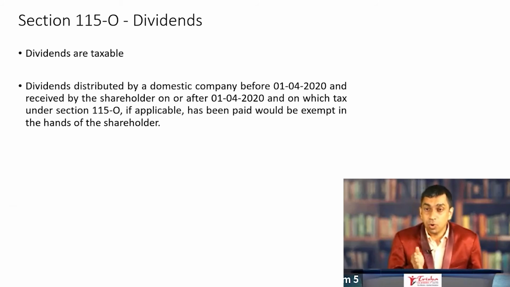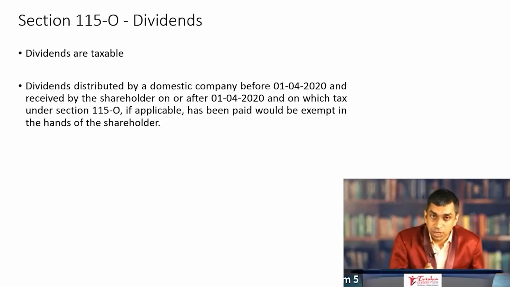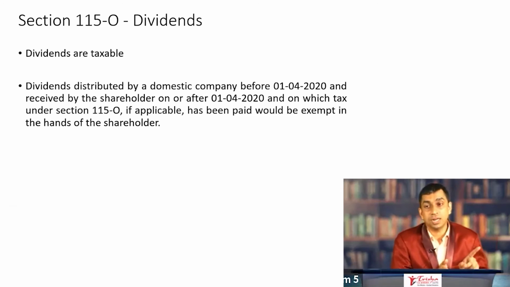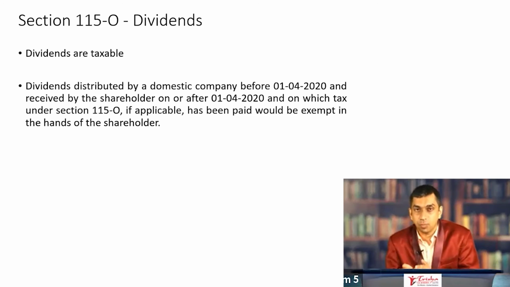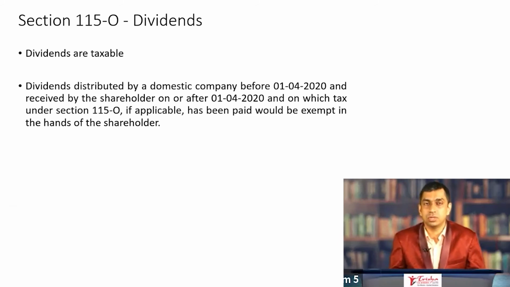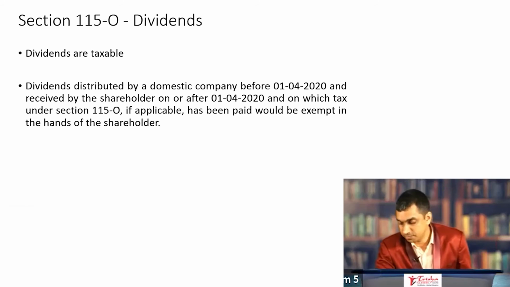Why? Because the dividend was distributed before 1/4/2020, 115O was applicable in 1920, DDT was paid, and it was exempt in the hands of shareholders. If it was received in 2021, the shareholder maintains books on cash basis. He has received dividend in 2021. It is fully exempt from tax. This particular possibility exists only for the 2021 financial year.